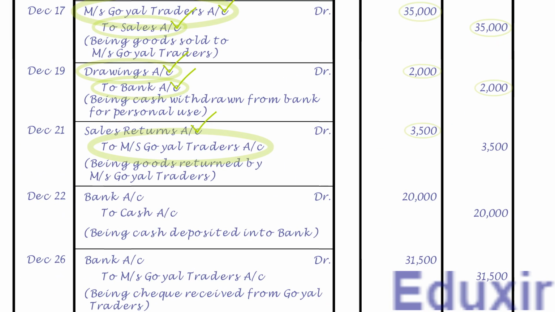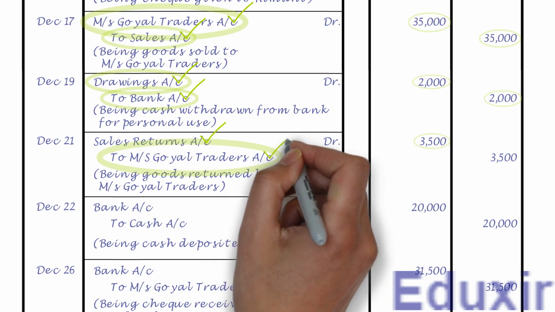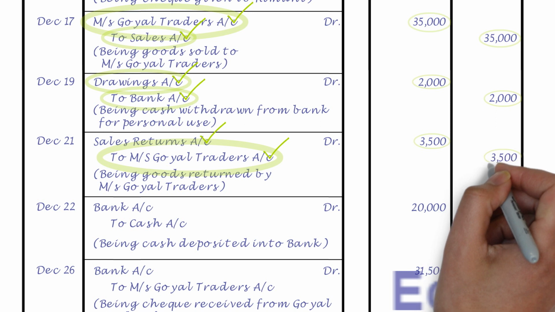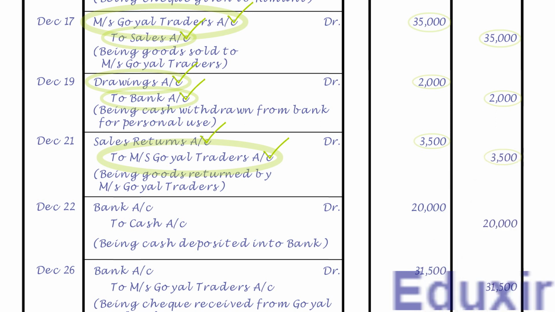As the name suggests, it needs to be posted on the credit side of Messrs. Goel Traders account and the credit amount is 3,500 rupees. Note that the details that need to be posted into the particulars column is sales returns account. As we already have Messrs. Goel Traders account, let us now post this entry into that account.